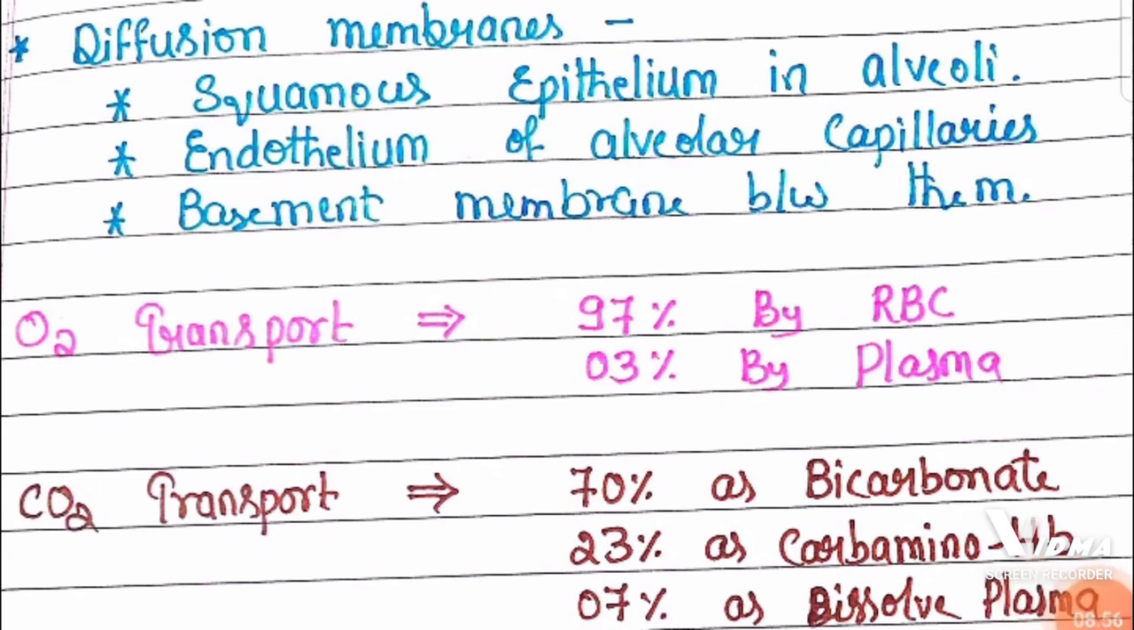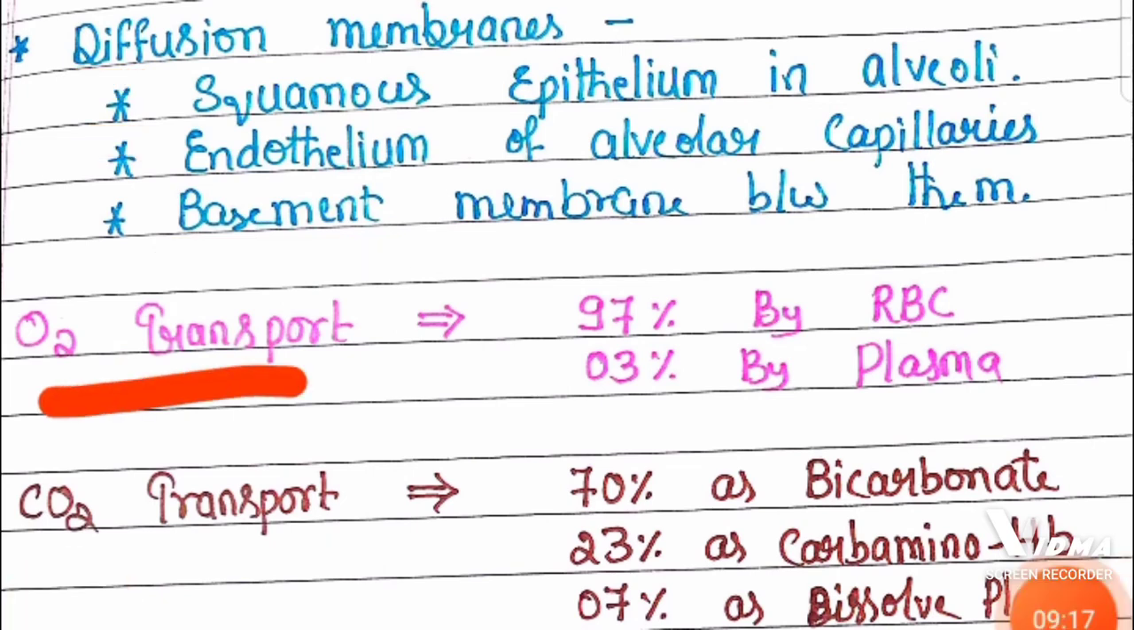Now remember, diffusion membranes in the lungs. Diffusion membranes for the exchange of gases are squamous epithelium in alveoli, endothelium of alveolar capillaries, and between these two there is a basement membrane. These three membranes are involved in diffusion of gases.